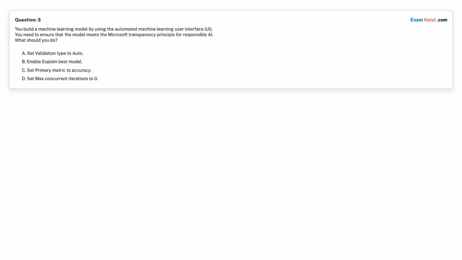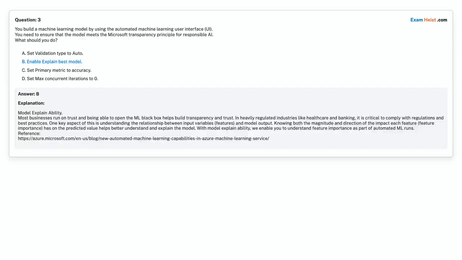Option C, set primary metric to accuracy. Option D, set max concurrent iterations to 0. Choose the correct answer. Correct answer is option B, enable explain best model.